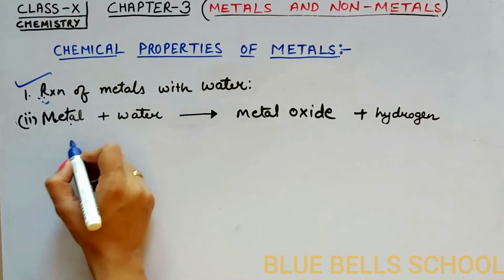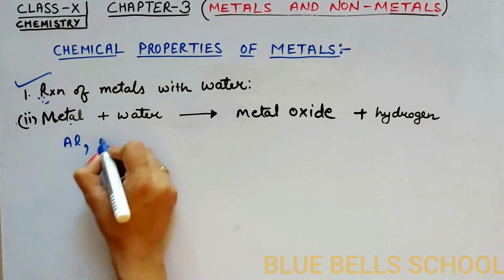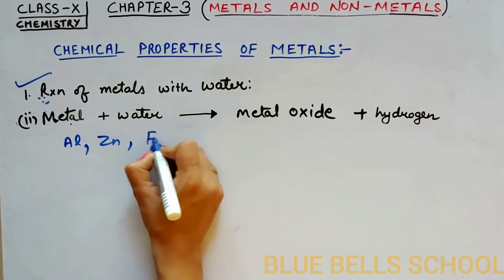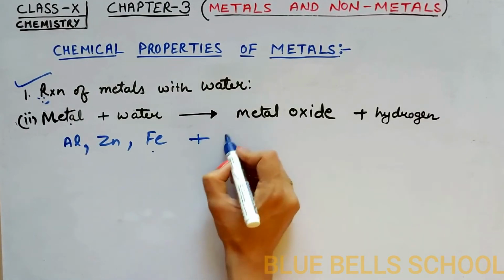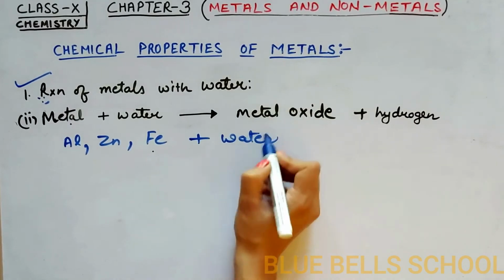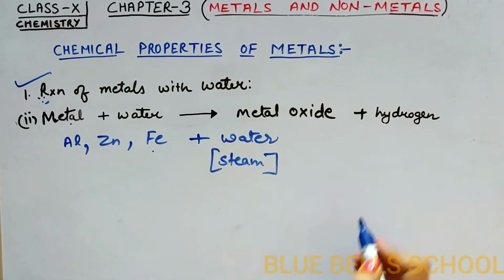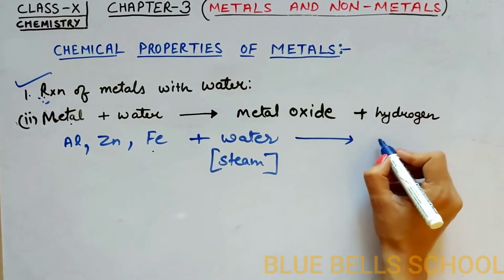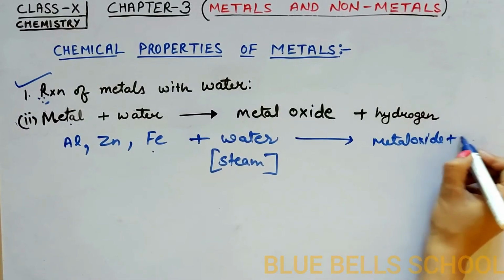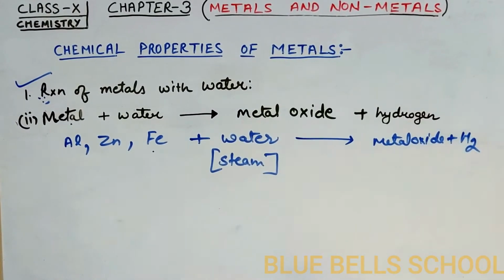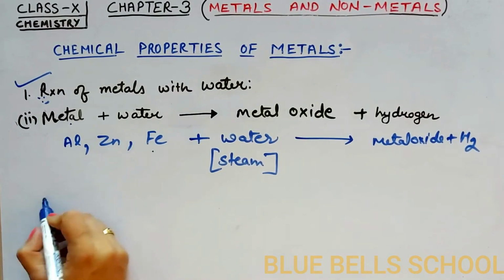In this case, metals like aluminium, zinc, iron, when they react with water present in steam form, will form metal oxide plus hydrogen gas. Let me show you examples.